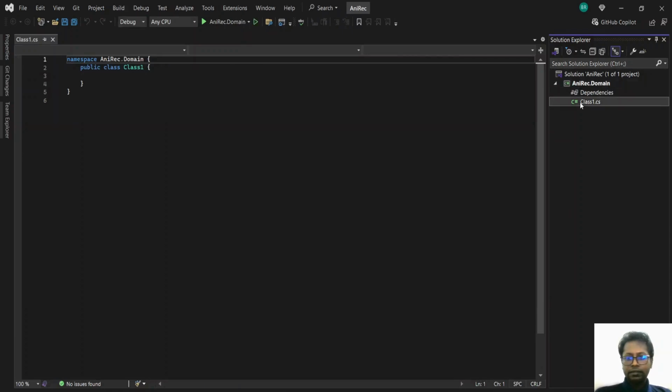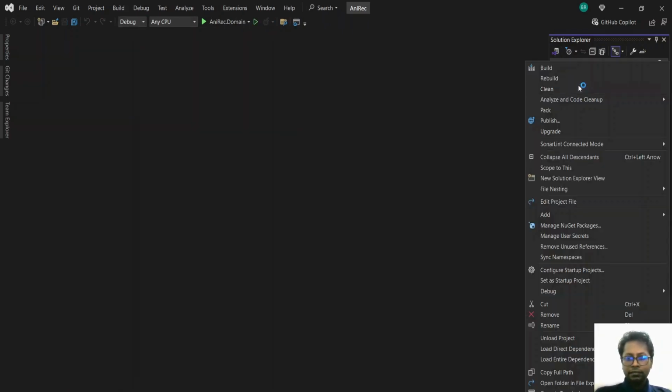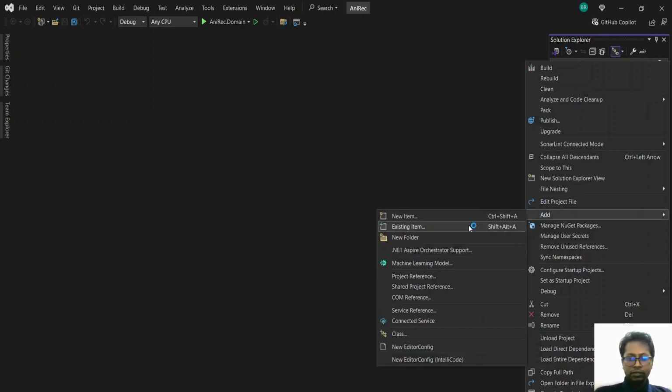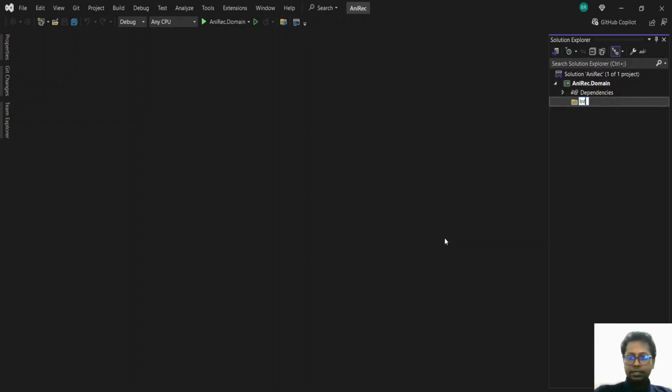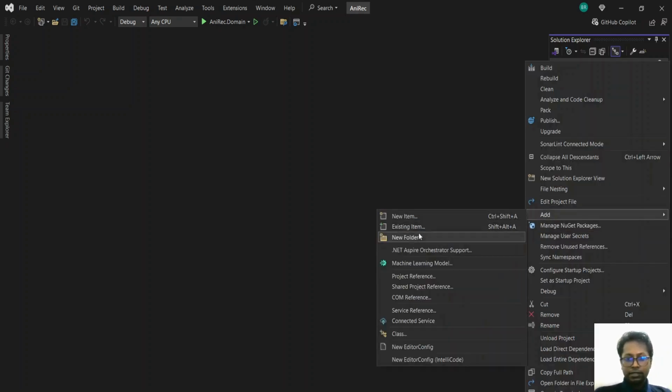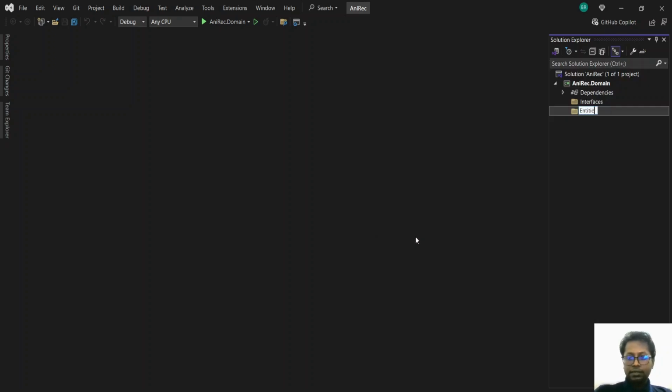Okay, we'll get rid of this class here because we'll be implementing these things later. So this will basically house the interfaces and our entities. We have the interfaces, then the entities.